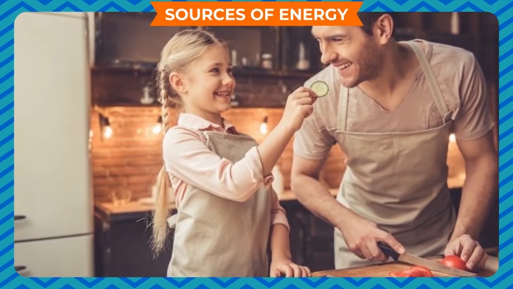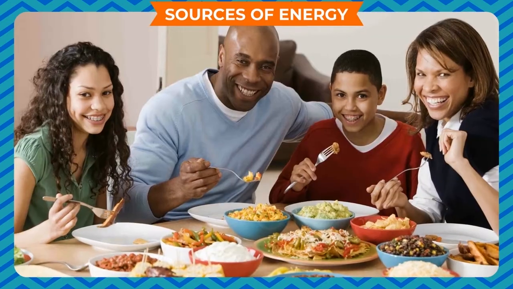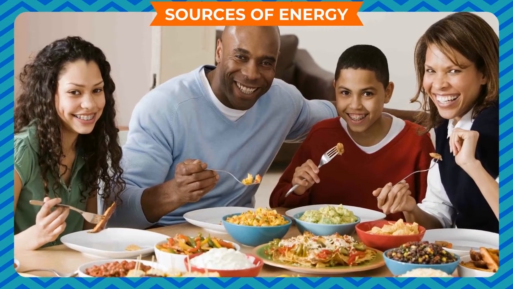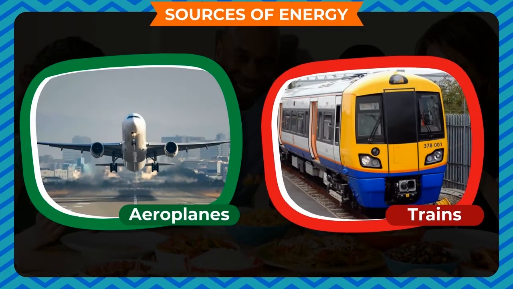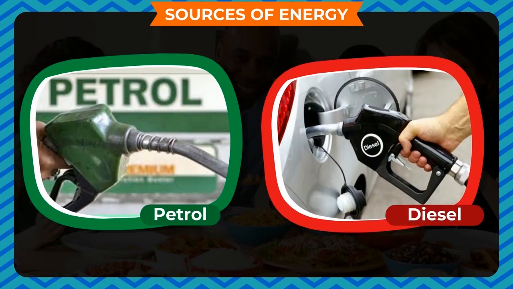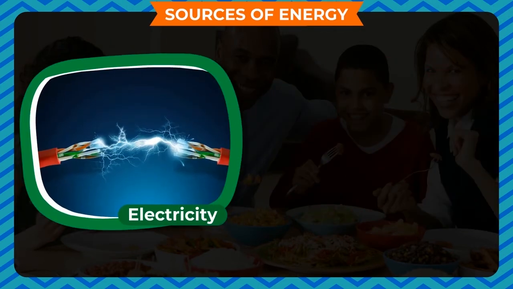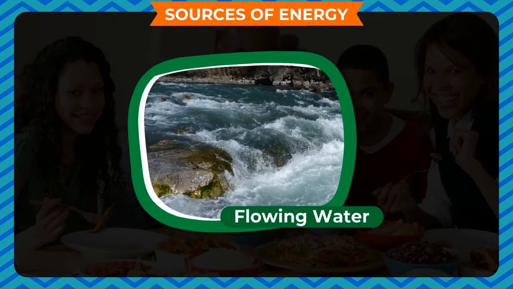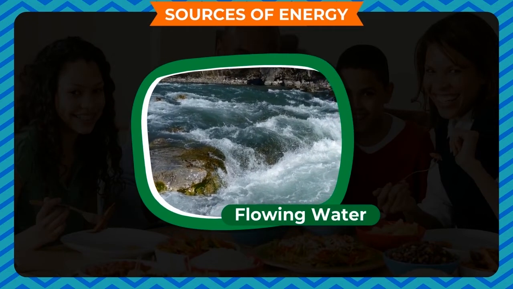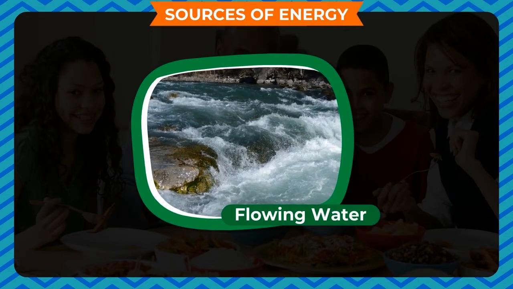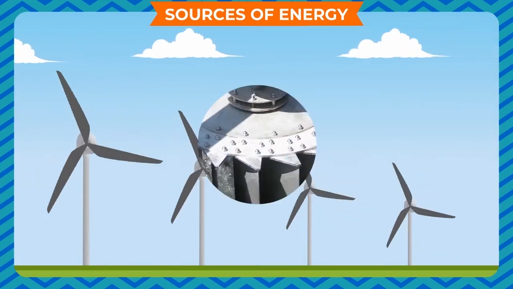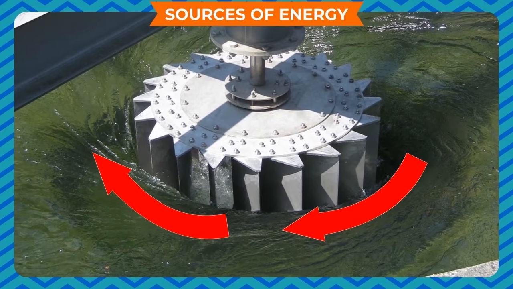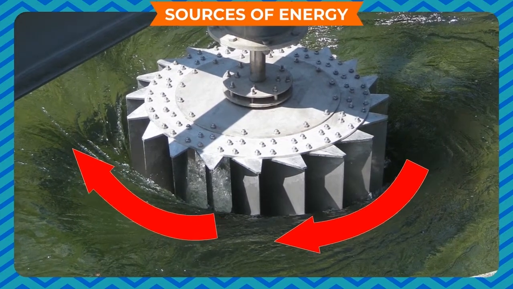Sources of energy. We get our energy from food. Cars, buses, aeroplanes, and trains get energy from fuels like petrol and diesel. Electricity, wind, and flowing water are also different sources of energy. Wind energy is used to run a windmill. The energy of flowing water is used to run a turbine.